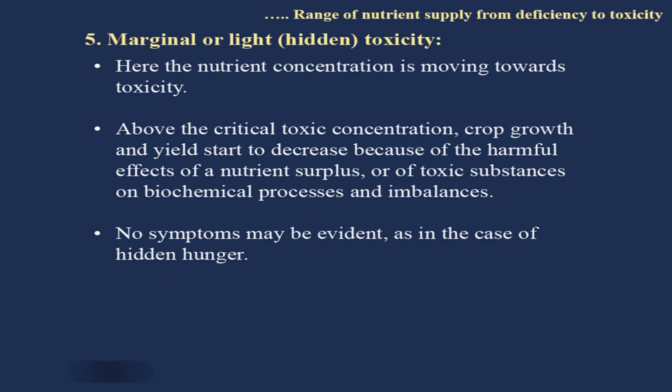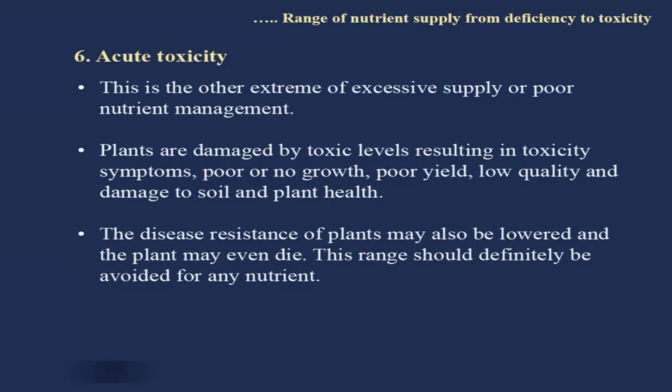So, no symptoms may be evident, as in the case of hidden hunger. Here also it is a kind of hidden toxicity. Symptoms are not visible, but the plant may be suffering. So, this stage should also be avoided. How can we avoid this stage? Just by testing the soil or the plants for the status of nutrients, we can see the ratio of the nutrients and the critical concentration of the nutrient, how much it has exceeded, and according to that we can manipulate certain soil or plant conditions.